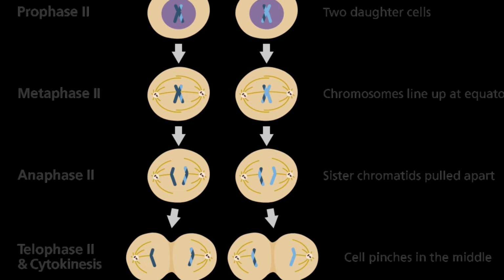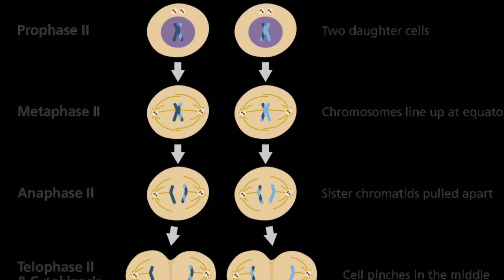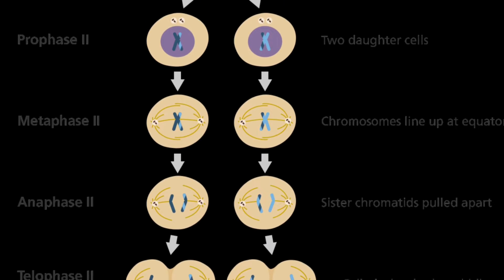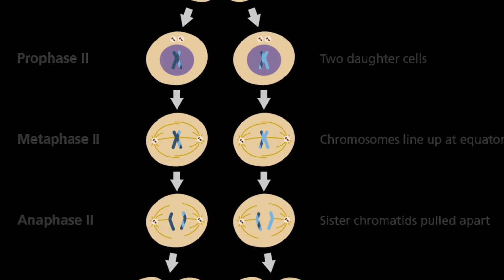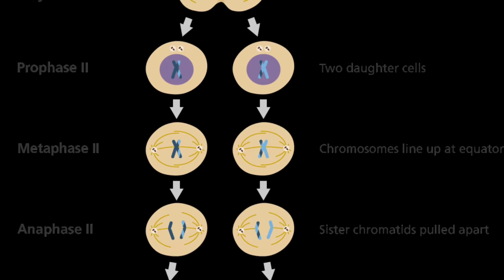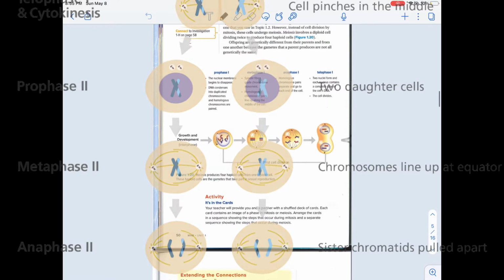Now to break down meiosis. Meiosis undergoes a similar cycle to that of mitosis. However, instead of cell division by mitosis, meiosis involves a diploid cell dividing twice to produce 4 haploid cells. Also, meiosis is a form of sexual reproduction, as gametes combine to form zygotes.